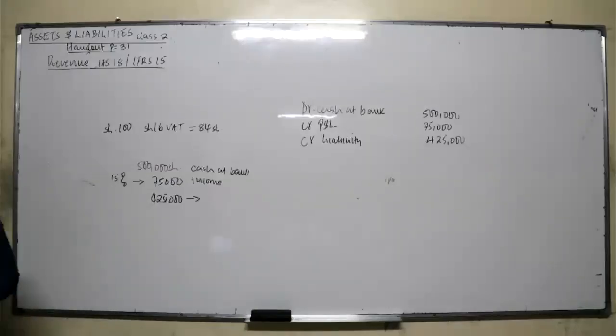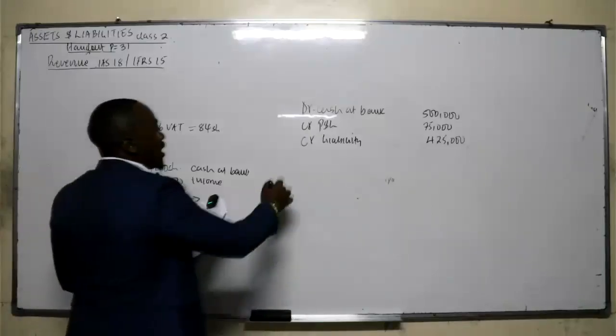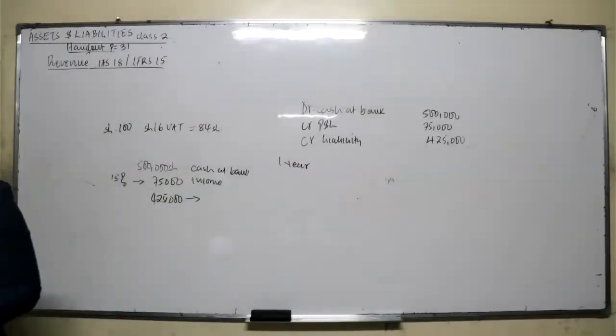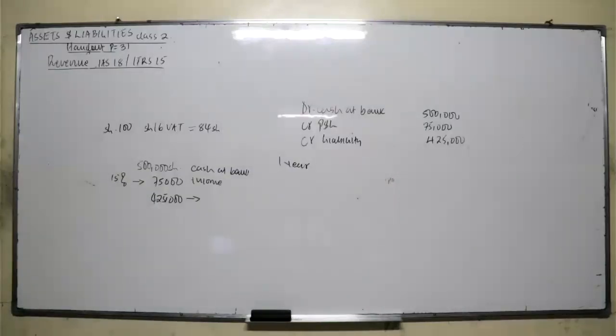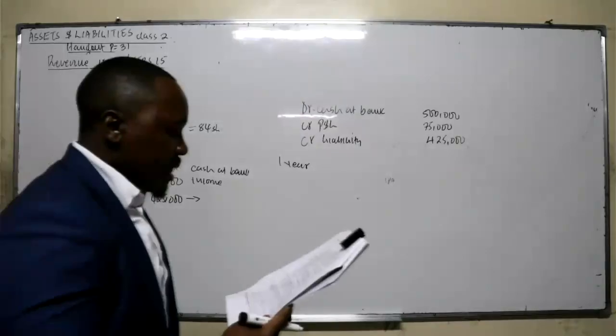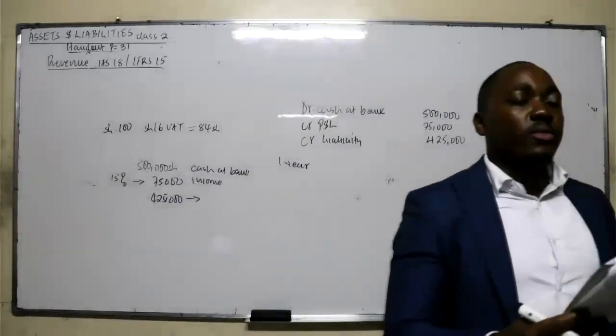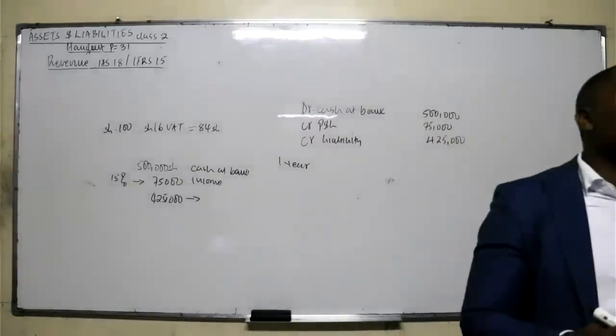Now, assume you are given a contract, for example, 1 year. When should you recognize the revenue? This one you're not generating from day-to-day operation. So that's what is regulated under IFRS 15, Revenue from contract with customer. IFRS 15 describes the following principal steps to be applied to all contracts with customer. So what are those 5 steps?